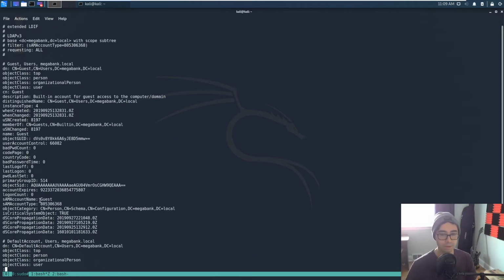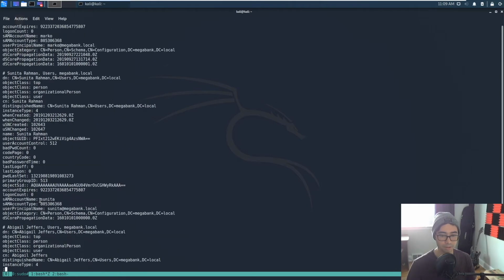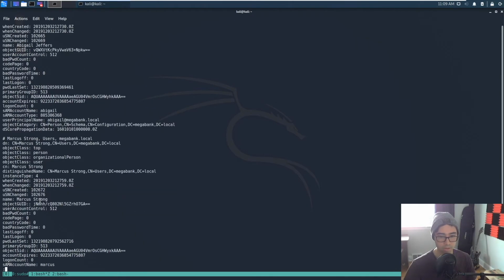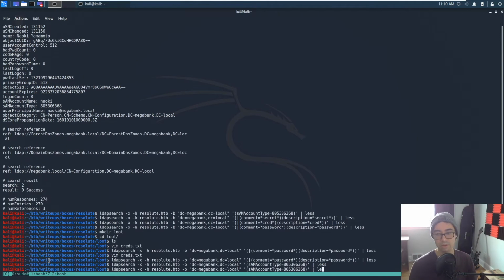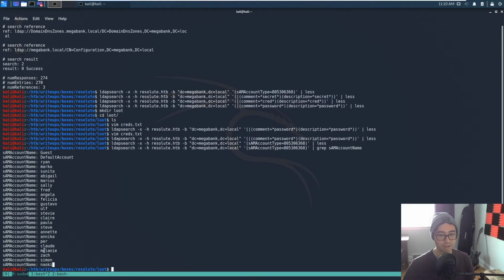And the part that we care about is the SAM account name. So we're gonna run grep through this. We're gonna grep for the SAM account name, and we can find that we get some nice results here, but we only care about the right column. So what we can do here is pipe it through awk and use a space as a delimiter, and then we're going to print the second column. So we can say print then $2, $2 to second column.